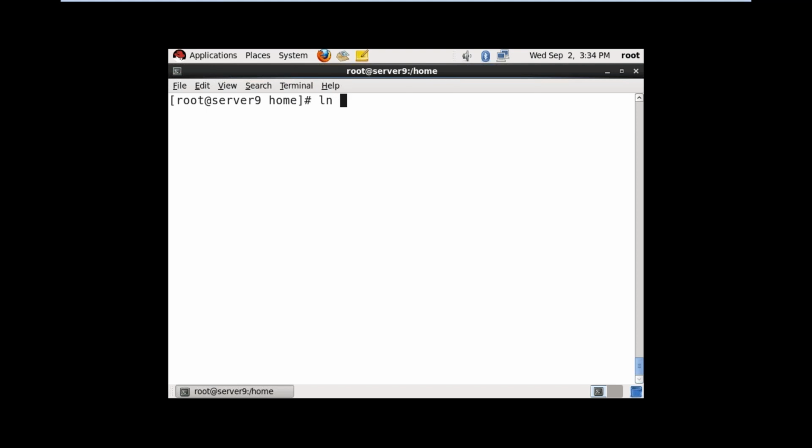Now for soft link or hard link, the command is ln. -s refers to soft link. Where is your file located? Under /root. What is the file name? My file. What is the link name? Linking name SL1. You can give any name; I gave SL1, soft link 1. So see the syntax: ln space -s refers to soft link, space where the file is located under /root, the file name myfile, then space SL1, the link name. Now I want to see the links.